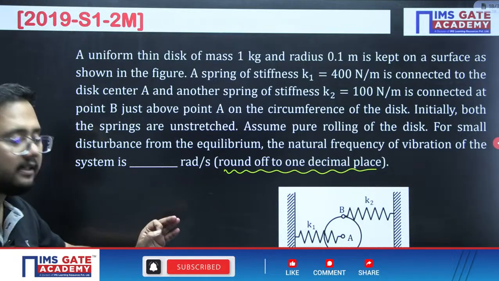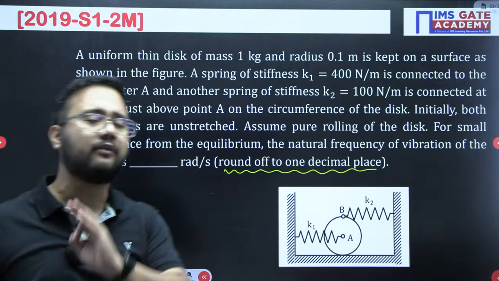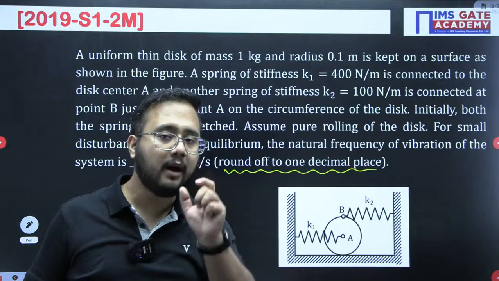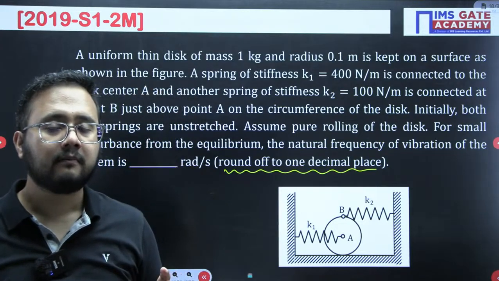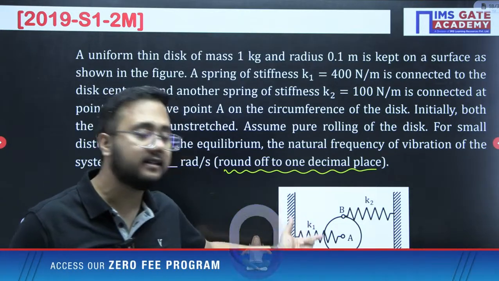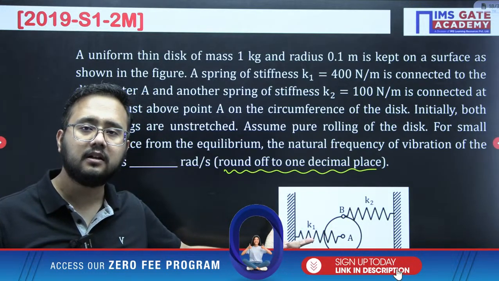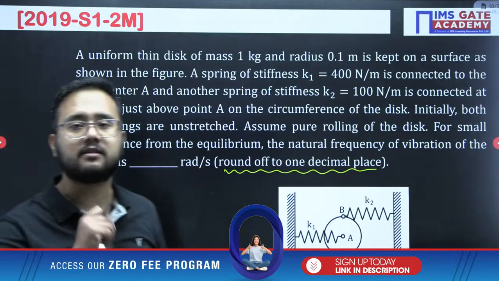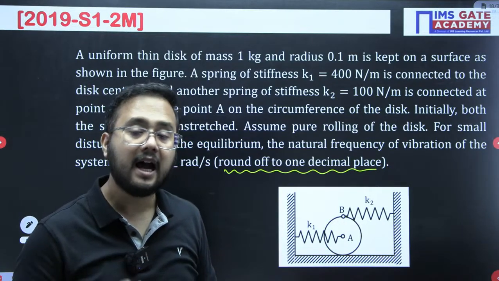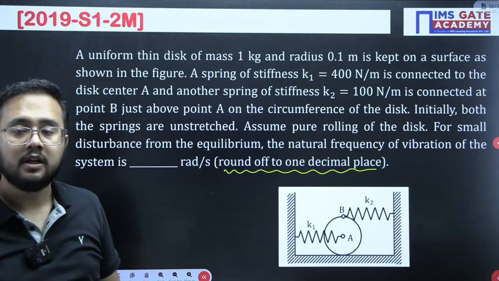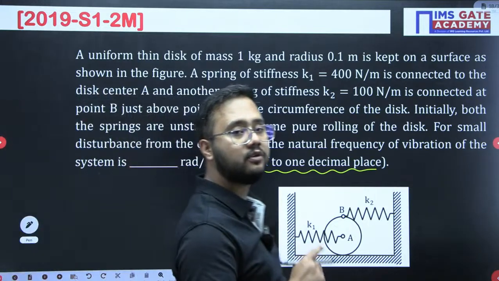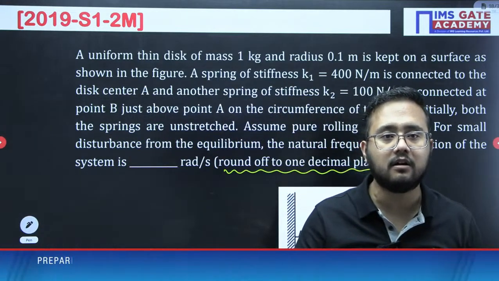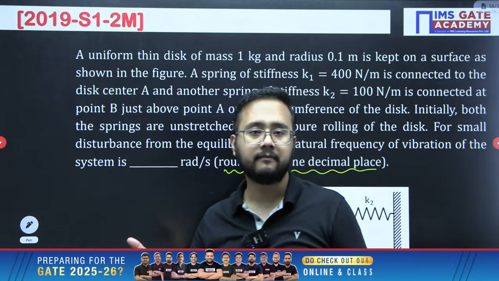These natural frequency questions, I am telling you, are very easy if you have understood the approach. The first thing is you have to consider the static equilibrium condition. After that, you need to disturb the system. After disturbing the system, you need to write down the equation of motion using Newton's second law or the D'Alembert principle.